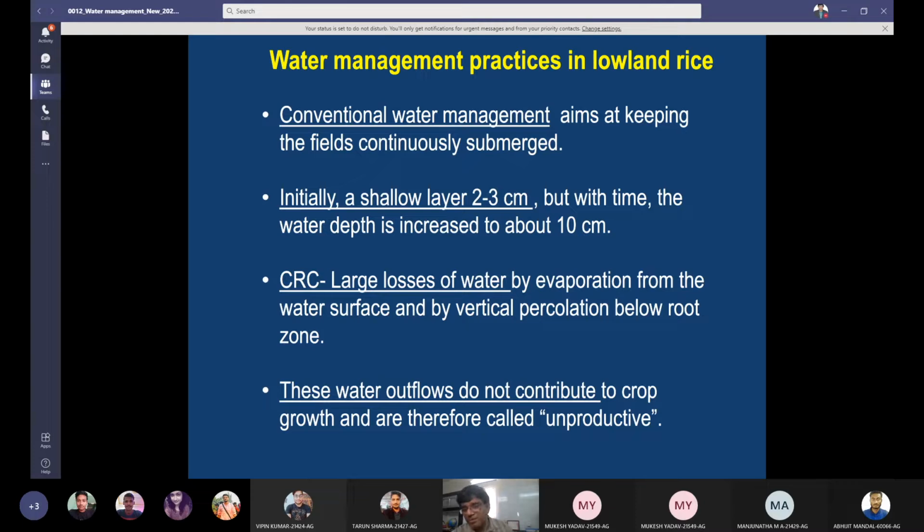Because of the thick layer of 10 centimeter, you will get more losses of water from the water surface and by vertical percolation below the root zone. If you have a 10 centimeter layer, then percolation losses will be more compared to a 3 centimeter layer, because in a 10 centimeter layer the water head is at a higher height, so the pressure will be more, so losses are more. If the head of the water is less, then the losses by percolation are less. So these water outflows do not contribute to crop growth; they are waste, they are unproductive.